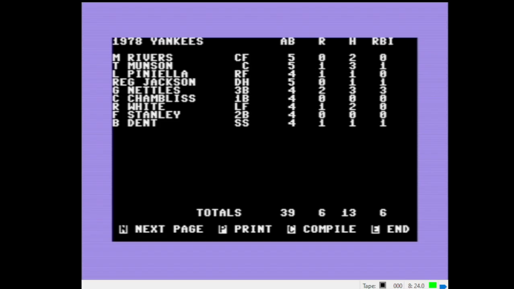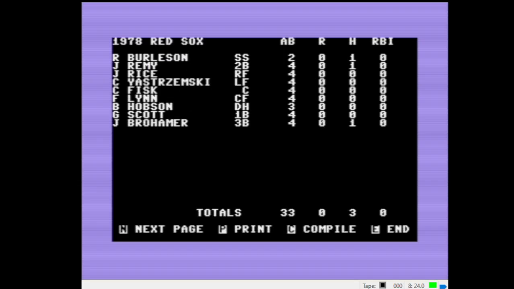All right, here's our box score for the day. Munson with 3 hits. Rivers with a pair of hits. Got Nettles, 3 for 4, 3 ribbies. 2 hits by Roy White. Let's go to next page. Not much doing for Boston there. Next page.